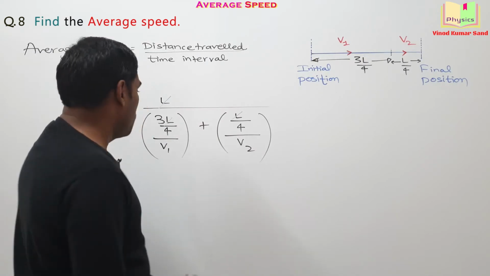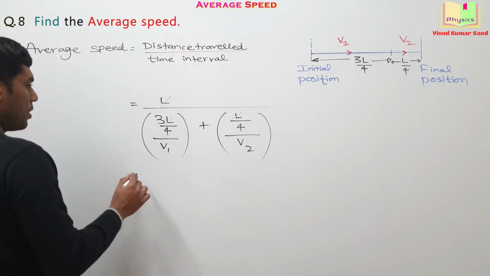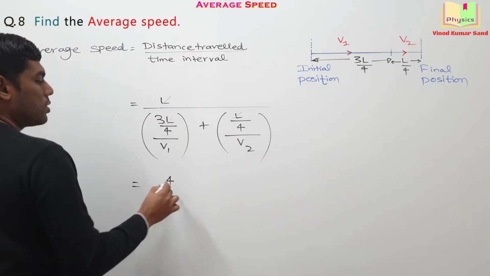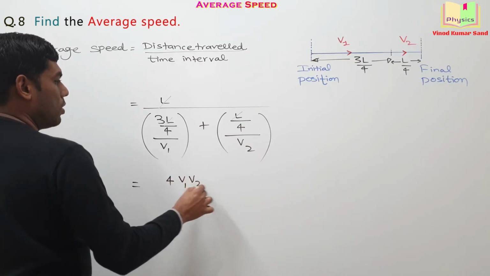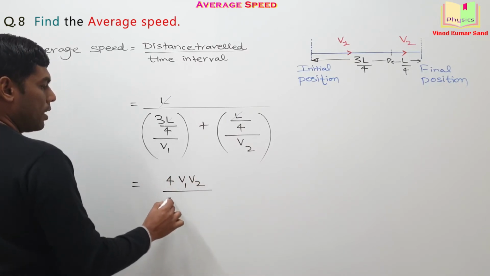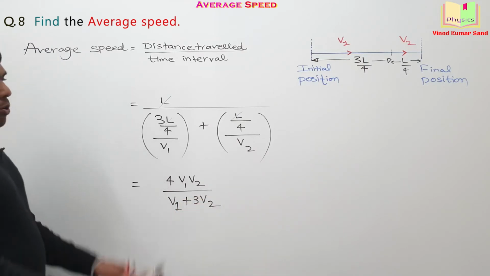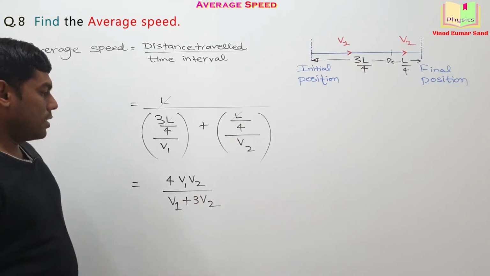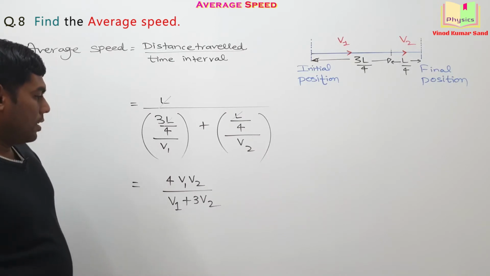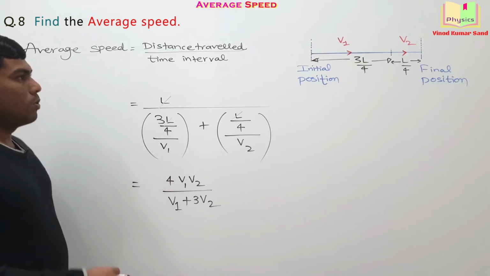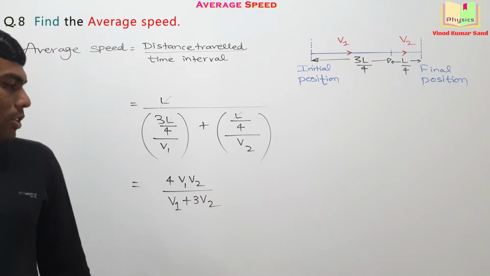Is it okay for you? Simplifying further, that 4 goes up, V1 V2 divided by V1 plus 3V2. I hope you understand how to solve such things. Okay, this is the correct answer. Note it down. We'll be taking up the next question then.